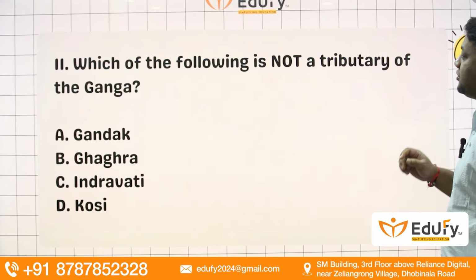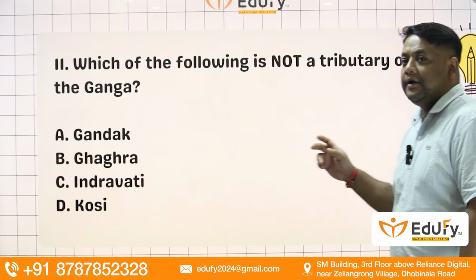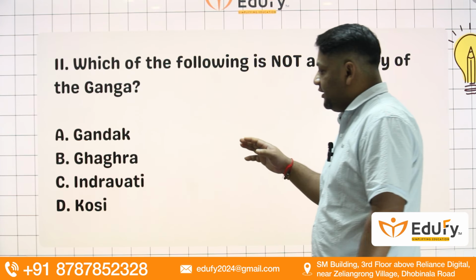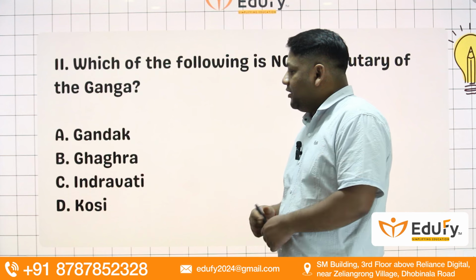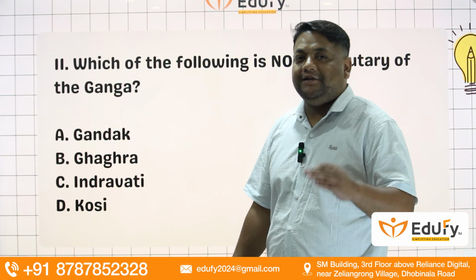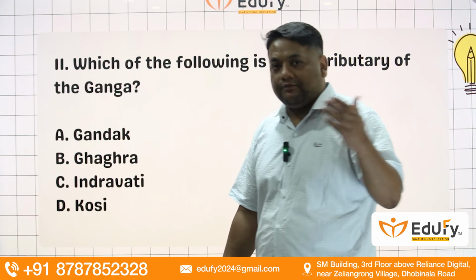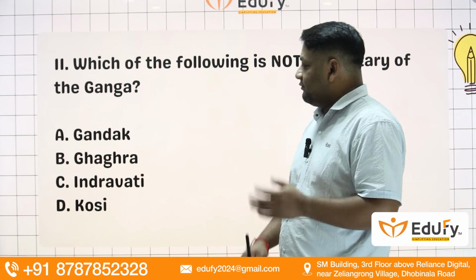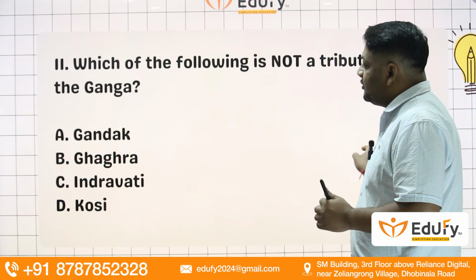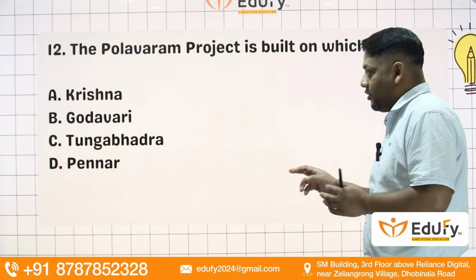Okay, next, which of the following is not a tributary of the Ganga? Gandak, Ghagra, Indravati, Kosi. Remember, Indravati is not a tributary of Ganga. Indravati is a tributary of Godavari, which comes down from Odisha and joins the Godavari in the southern part. All right, so the right answer is Indravati. It is not joining Ganga at all.